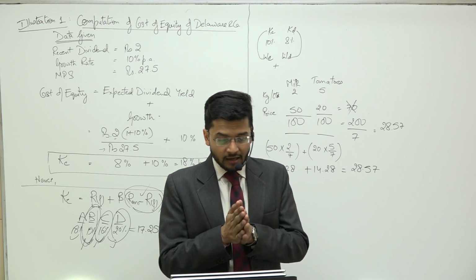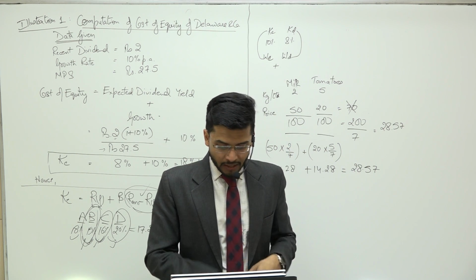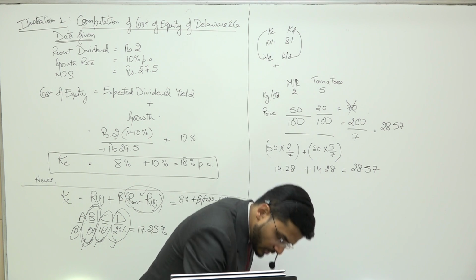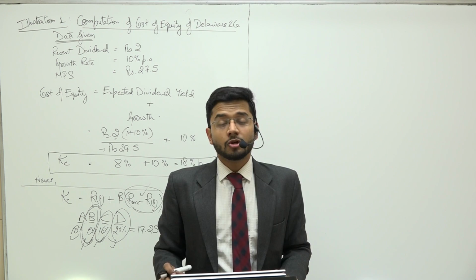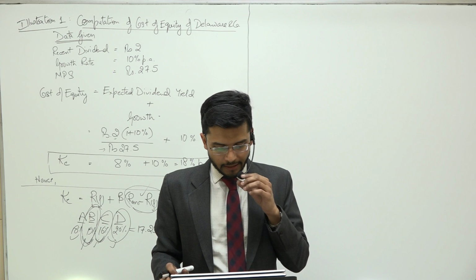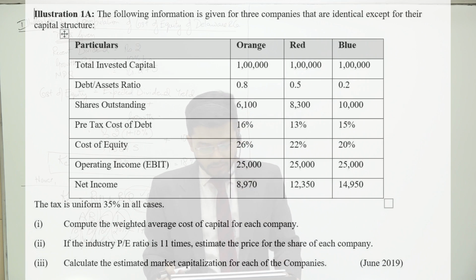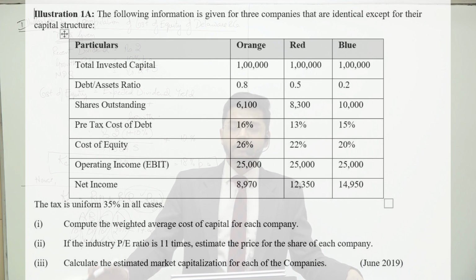So let us test our acumen and our knowledge with respect to computing the weighted average cost of capital. Let's start with illustration number 1A. The following information is given for three companies that are identical except for their capital structure. Total invested capital is the same for all three companies, Orange, Red, and Blue: 1 lakh each.